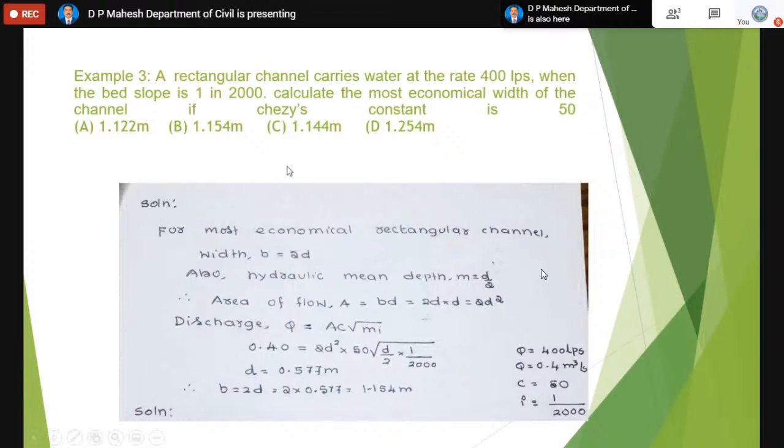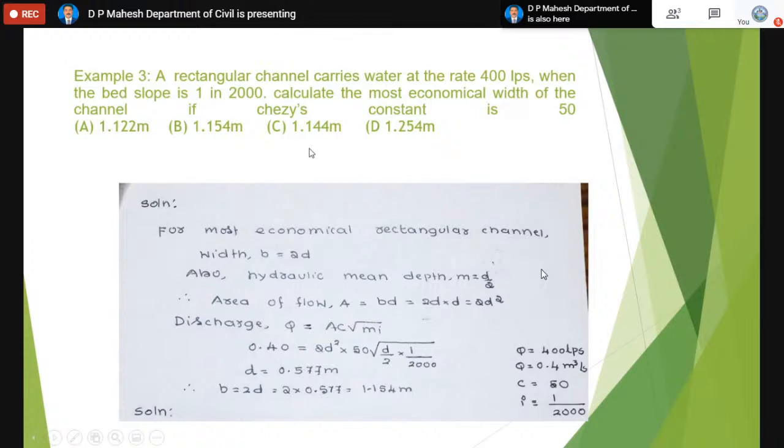Now let us see the exercise, one example on a rectangular channel. A rectangular channel carries water at the rate of 400 liters per second. When the bed slope is 1 in 2000, calculate the most economical width of the channel if Chezy's constant is 50. You can see they always mention clearly whether the channel is economical or not. Sometimes it will be lined, or the cost of construction is minimum. These are words that give hints that the channel is an economical channel.